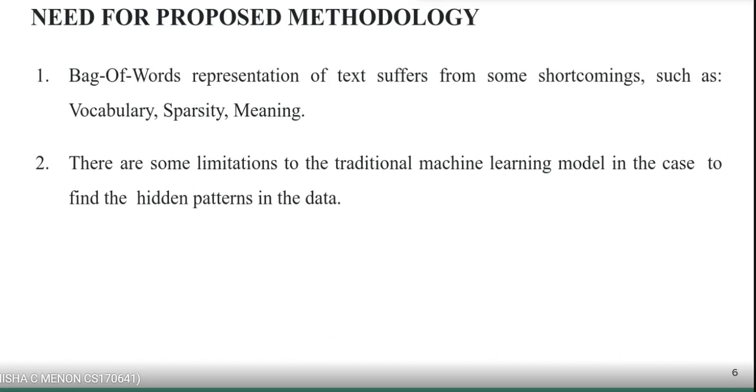Next is the need for the proposed methodology. When the existing methodologies are taken into account, many shortcomings are known. The primary disadvantage is the use of bag of words representation of text. It suffers from shortcomings such as vocabulary. Vocabulary needs a careful design to manage the size, which affects the sparseness of a document representation. Sparse representations are tougher to model, both for computational reasons and for data reasons. Discarding word order ignores the context and meaning of words within the document. There are some limitations to the machine learning model as well in finding hidden patterns in data.